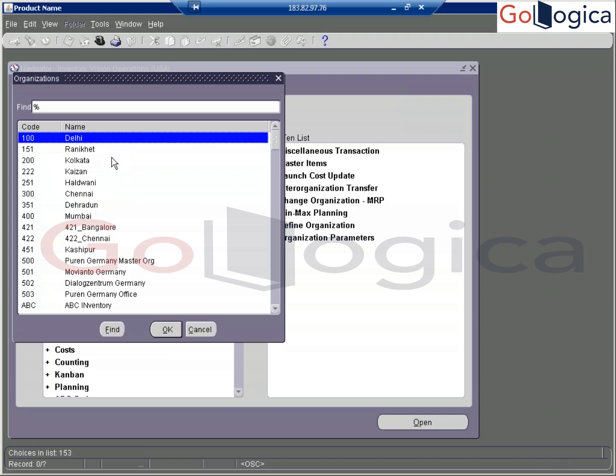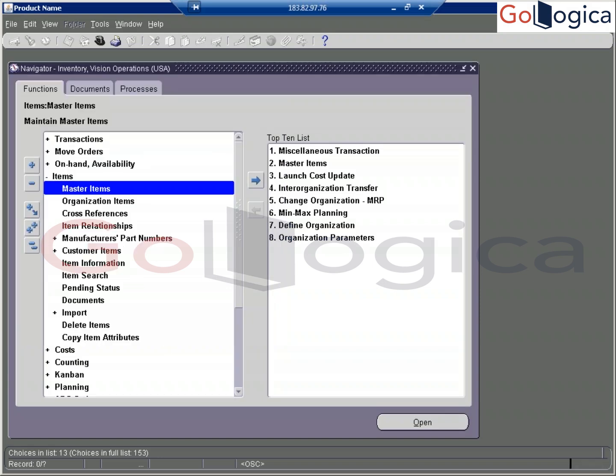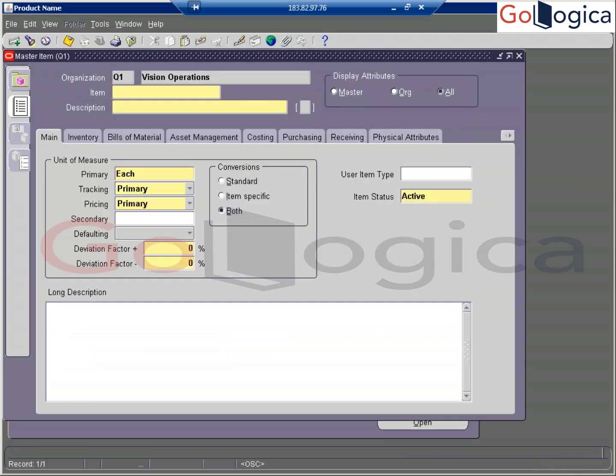So I'm going to create the item under the M1 inventory organization, Seattle Manufacturing. Right, this is the item setup form. So here we can see the item description. The item is going to be created in the Vision Operations inventory, which is the master organization.